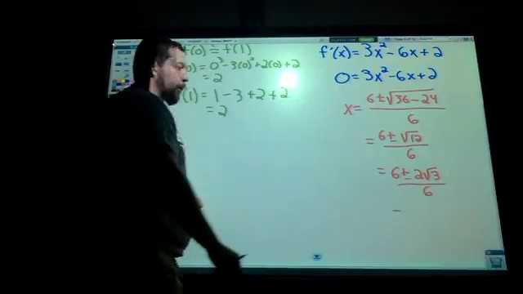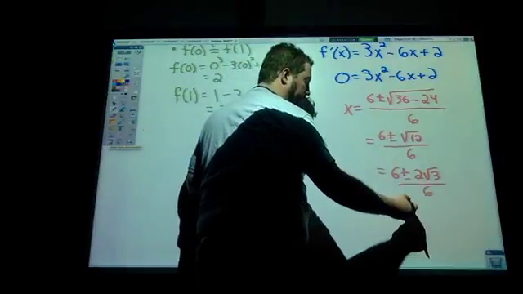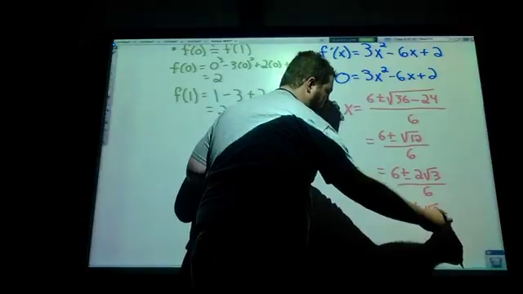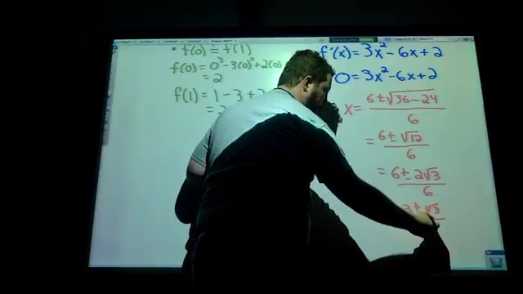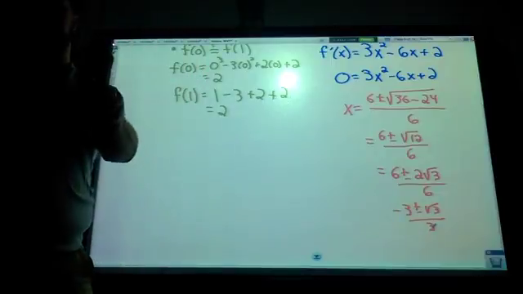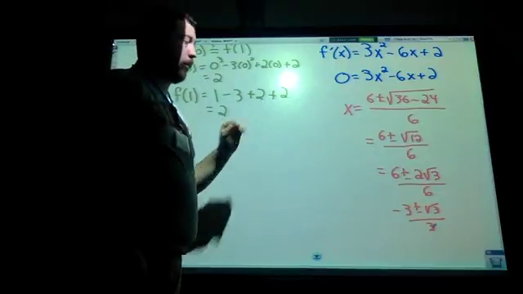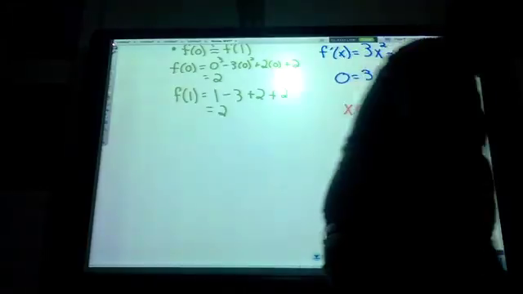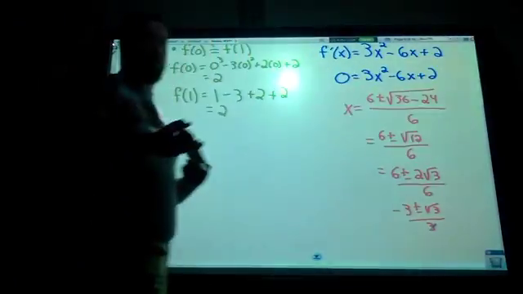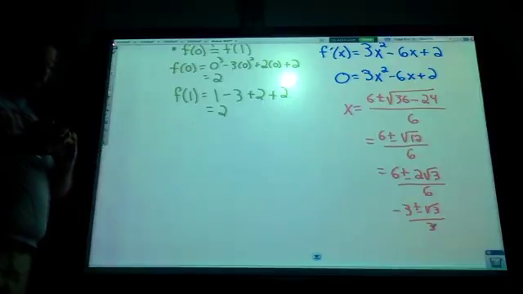All right, we realize 2 can go out of 6, 6 and 2, so we get 3 plus or minus the square root of 3 all over 3. All right, so that actually gives us two places where the derivative is 0. But not necessarily both of them are going to be between 0 and 1. Rolle's theorem guarantees that one of them does.